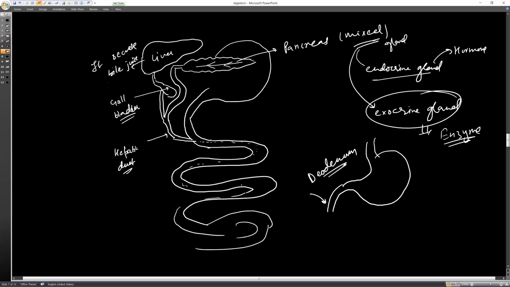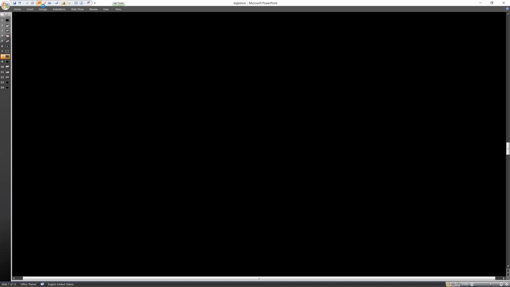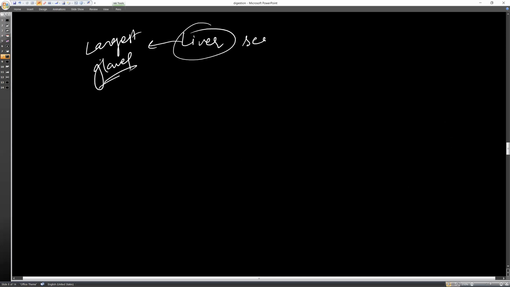Now the food reaches the small intestine, and the secretion also reaches from the pancreas and liver. Then what is going to happen? Now let me tell you. Dear students, concentrate here. The liver secretes bile juice. The liver is the largest gland and the second busiest organ in the body after the brain.